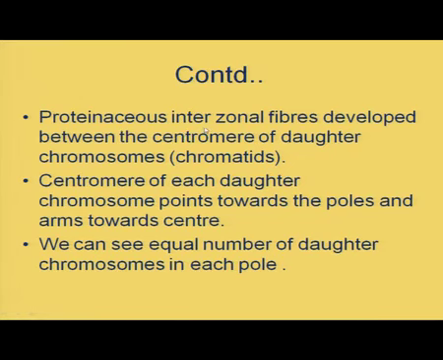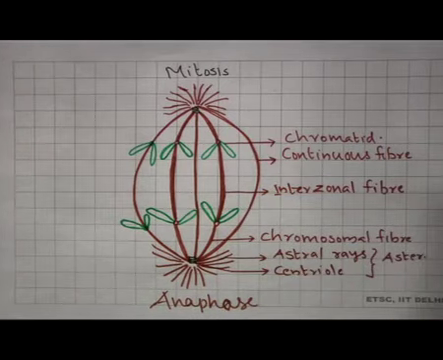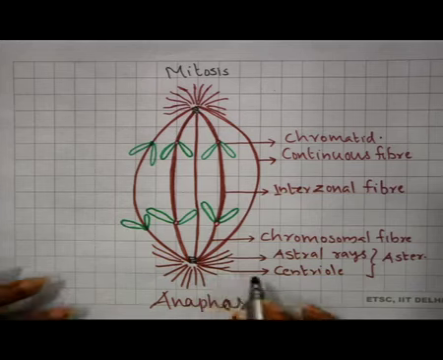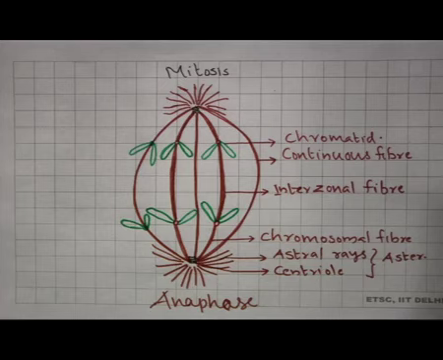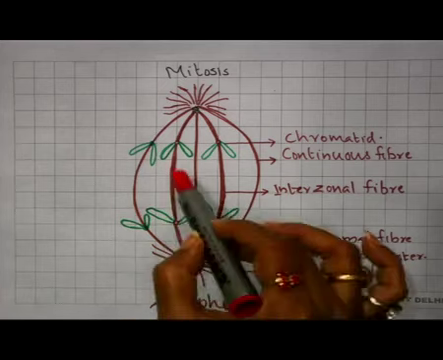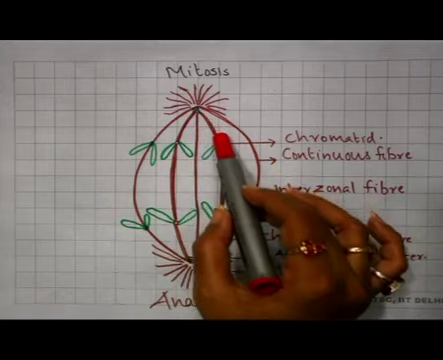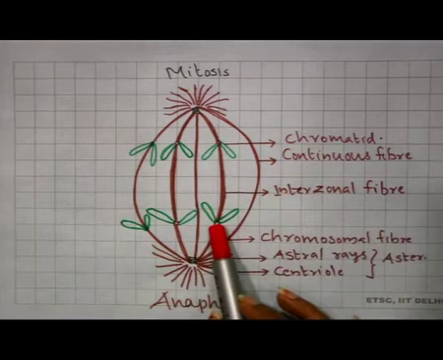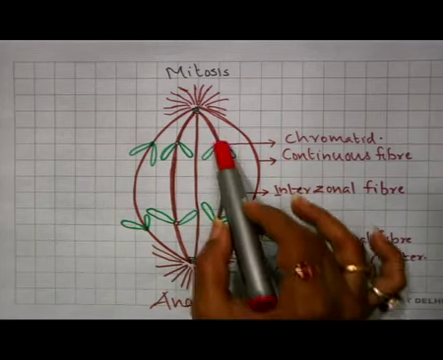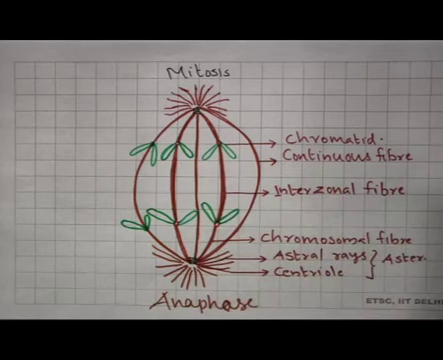Proteinaceous interzonal fibers. Here also you can see the same thing. I will show you here. Anaphase stage: what happens during anaphase stage is that the chromatids separate and move to opposite poles. Chromosomal fibers, spindle fibers, and here you can see the interzonal fiber.